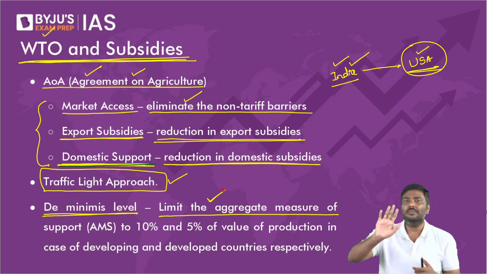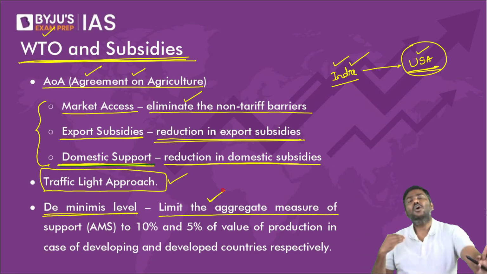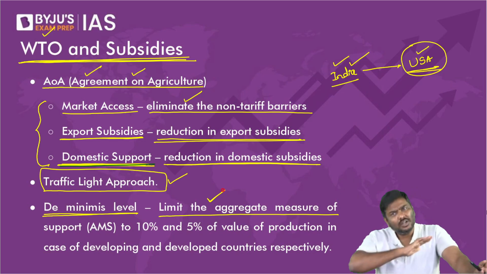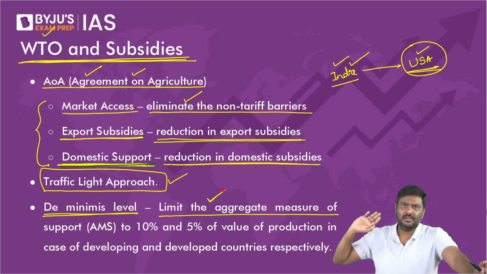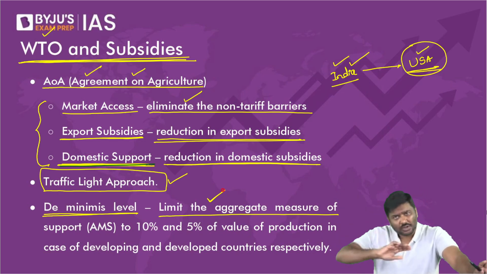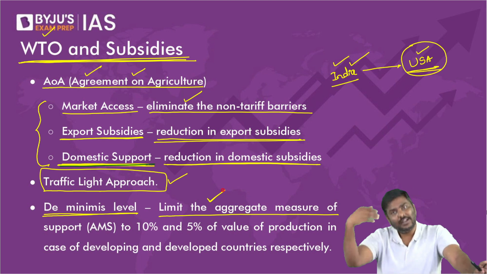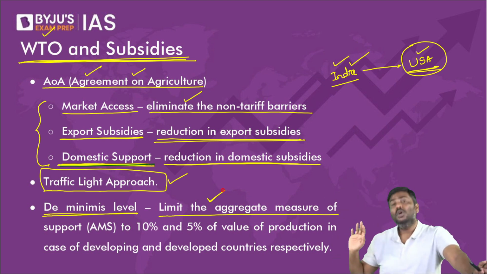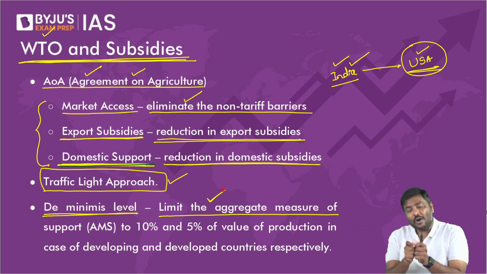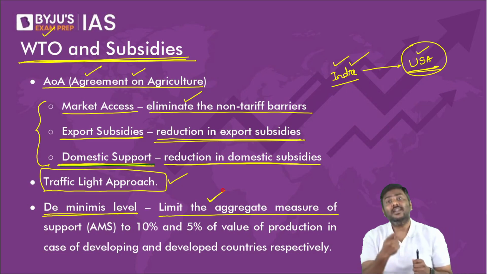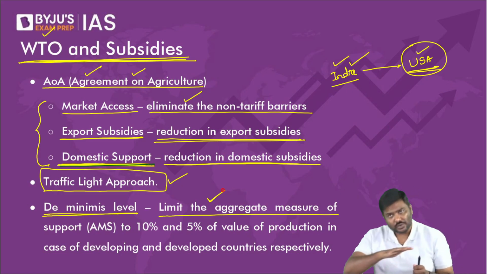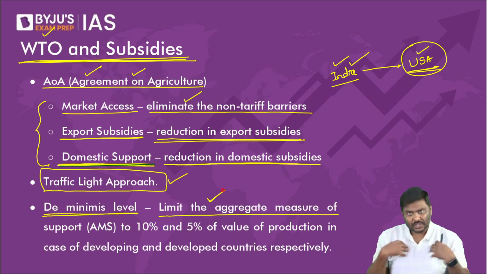And again, I repeat, many of you start asking me, don't ask, not needed. How the calculation is exactly done under WTO, there is a lot of dispute regarding the calculation. Why? India has one methodology to calculate the subsidies. USA has a different methodology to calculate subsidies. And that is the reason if you're reading newspapers, you will come across one argument.